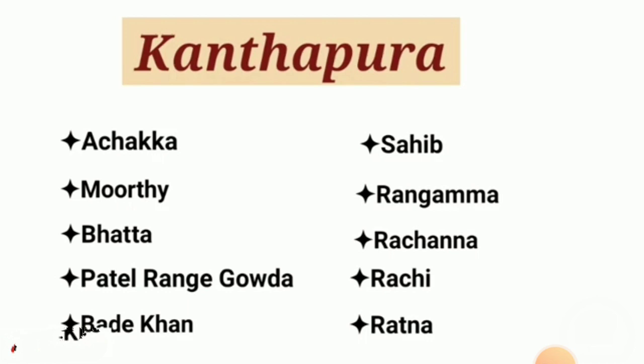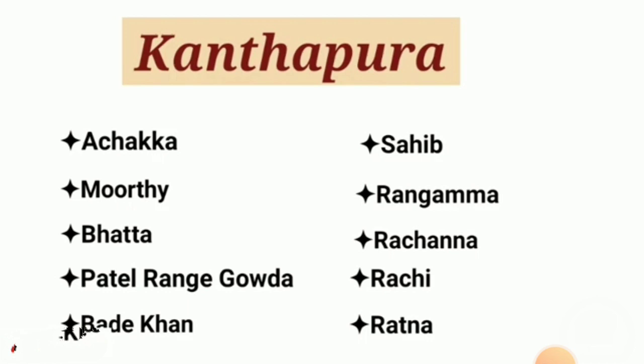Now in the story we see that there was news of the Dandi March. The villagers of Kanthapura came to know that Gandhiji is doing the Dandi March to break the rule of the Britishers about salt. So they decide to support Gandhiji, and they decide that when Gandhiji goes into the sea to make salt, they will also go into the river to support him.